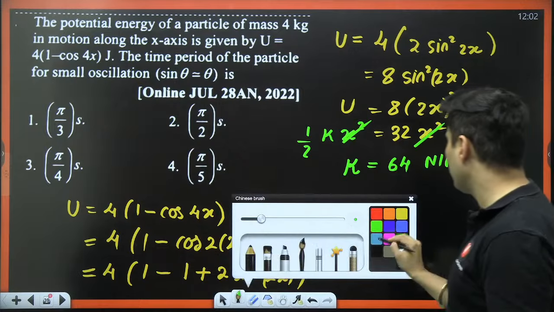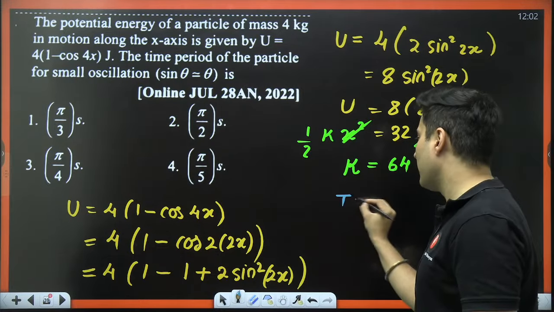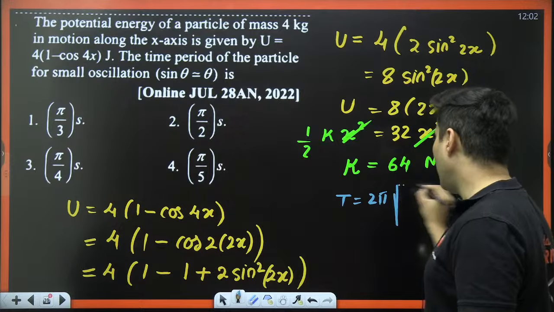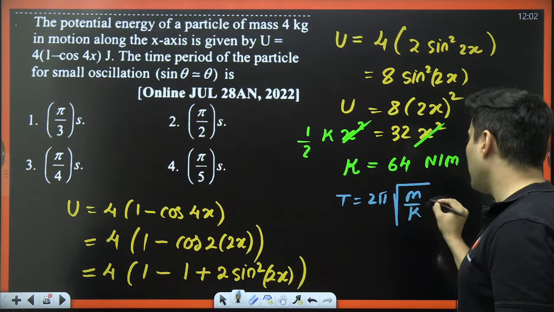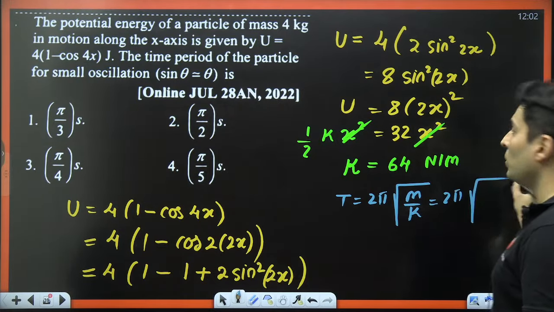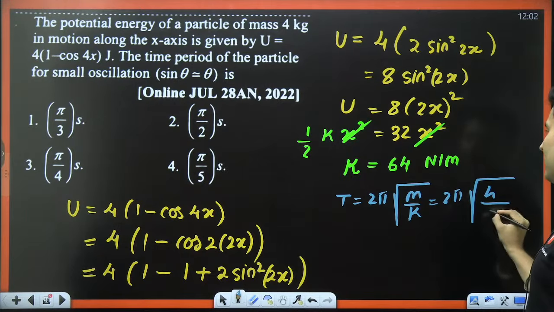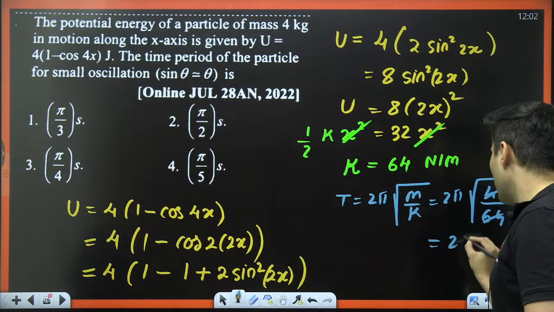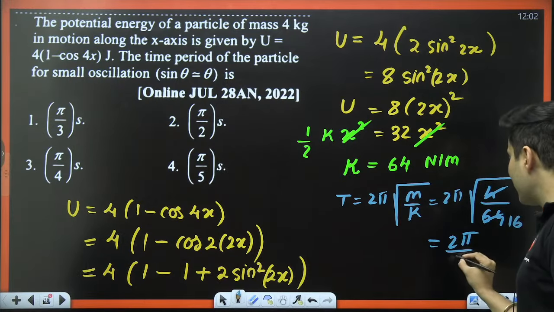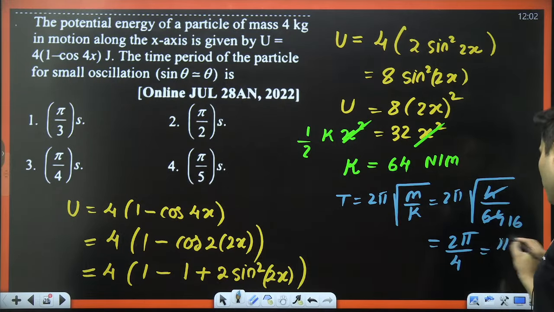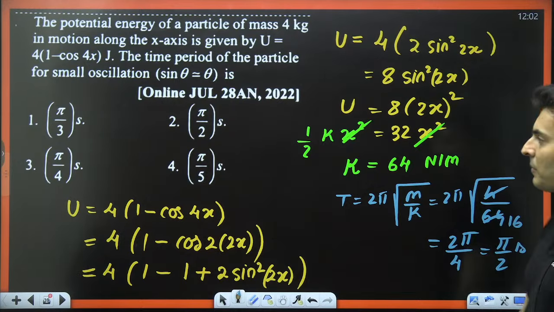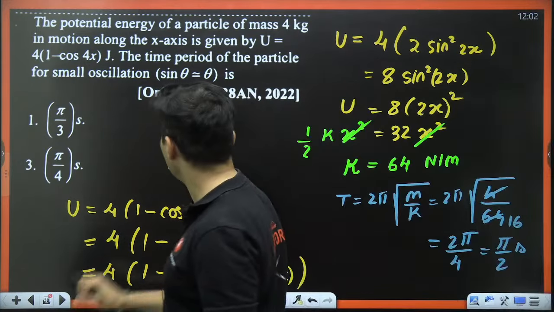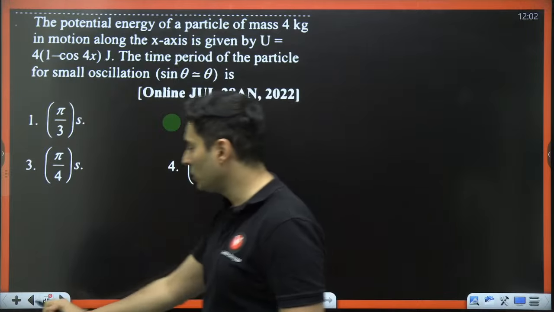Once I know the value of k, I can find the time period, which is 2 pi under root m by k. So it is 2 pi under root, the mass is 4, k is 64, 4 goes with 64, 16 times, so it will become 2 pi, root of 16 is 4, so it will become pi by 2 seconds. Pi by 2 seconds, that is option 2. Yes, it is option number 2.